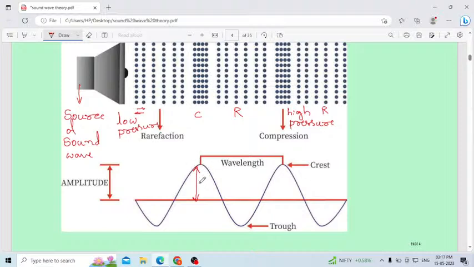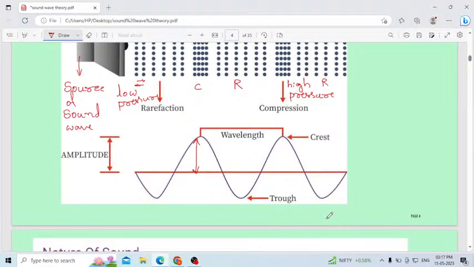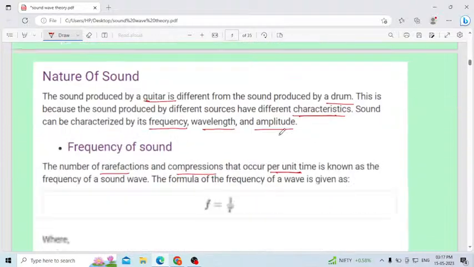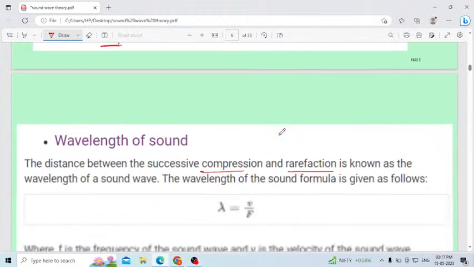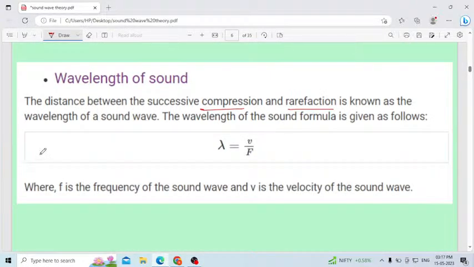Here you can also consider two successive crests, or troughs. From here to here is the wavelength, then from here to here, wavelength. Any of these definitions you can consider is known as the wavelength of a sound wave.